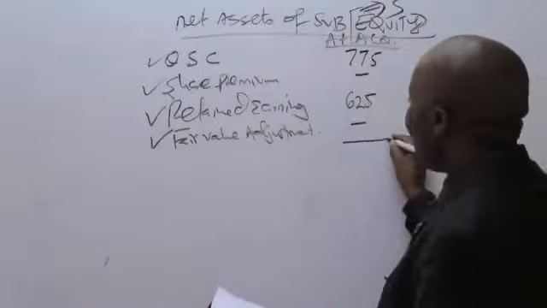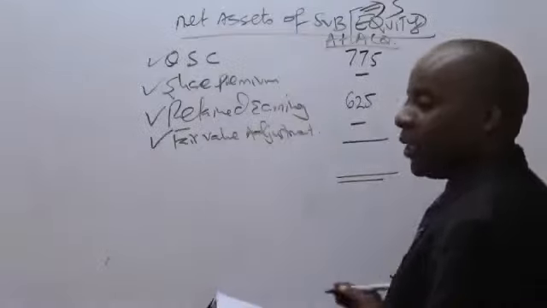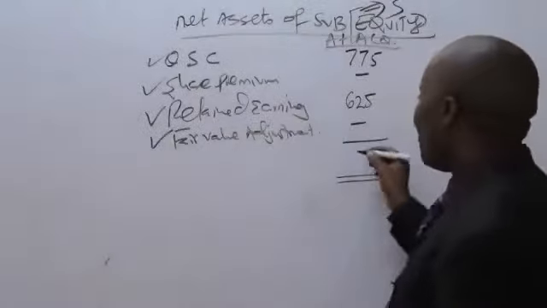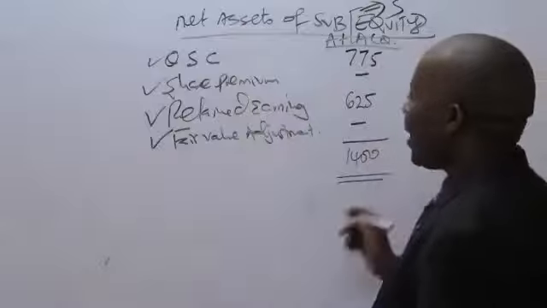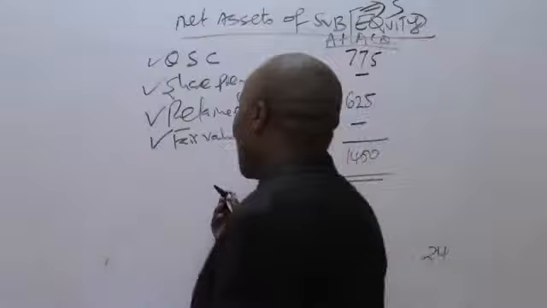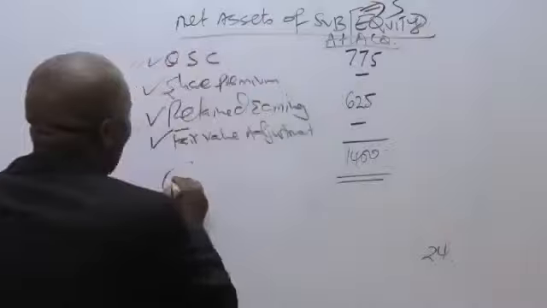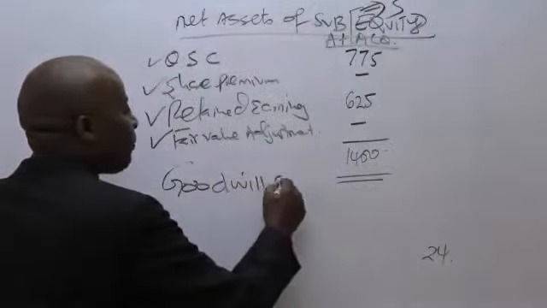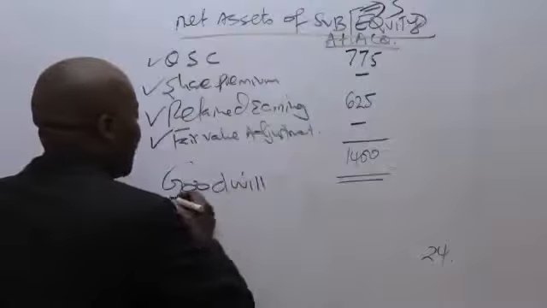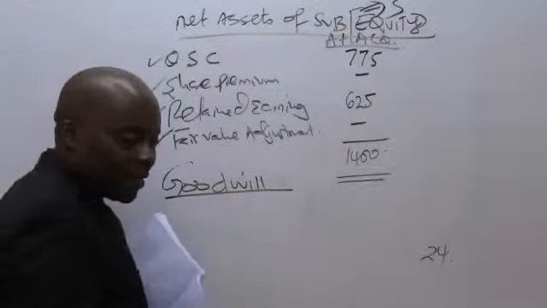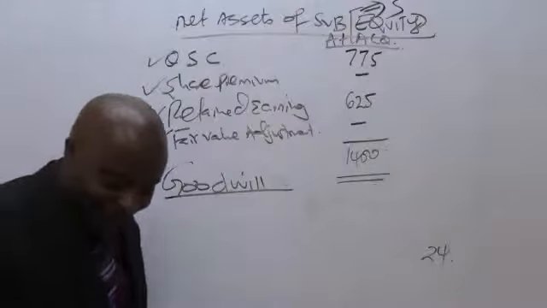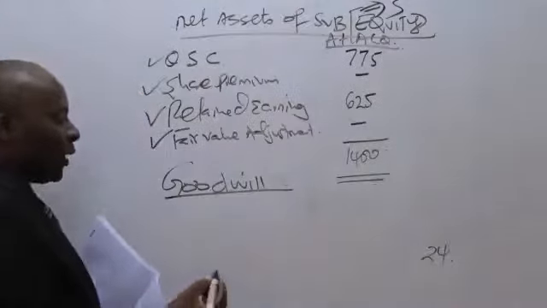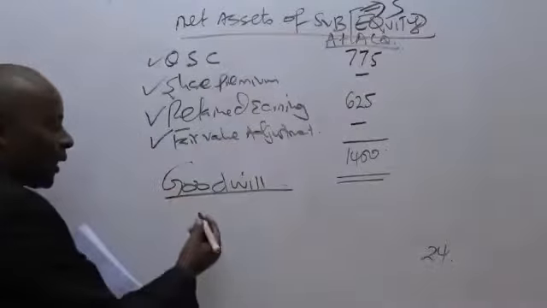So hebu niongeze hizi mbili zinakuja ngapi, hakuna hata vitu mingi, 1400. Great. So unakuja na muandikia hapa goodwill on acquisition. And some of these things, ladies and gentlemen, unafanya kama unacheka. Ile mahesabu haitaki makasiriko. So goodwill, of course nishakufunza tayari hii.